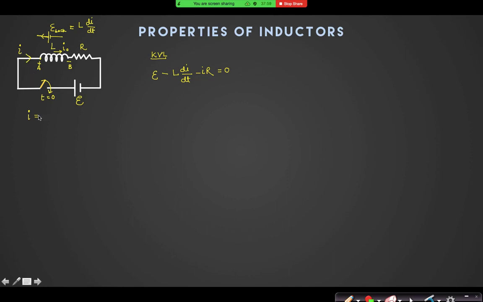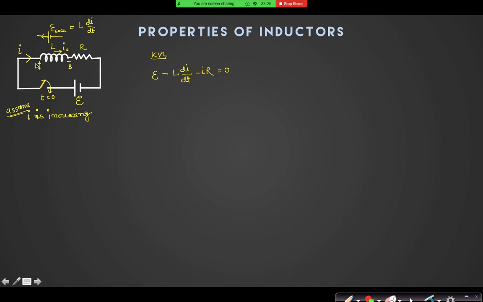I will always assume that in this circuit. Assume current is increasing. Why will I assume current increasing? So that I can write di by dt always positive. Now if current is increasing, then in that inductor there will be a back EMF generated which will oppose the increase of current.